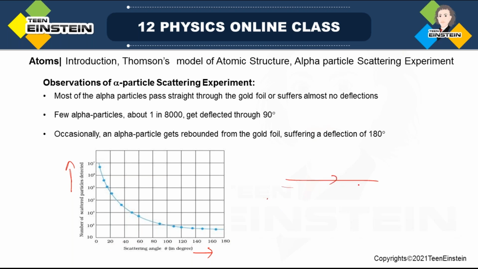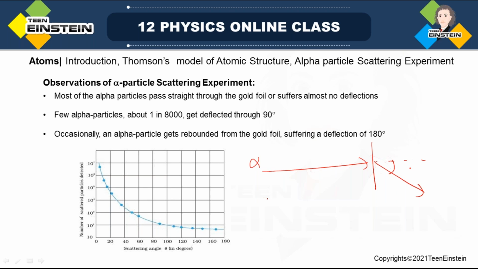That means we started from this way, right? This is the angle 0 degree, and 180 degree means this way in the opposite direction, right? So this is the angle of scattering. Angle of scattering means suppose this is the direction of the alpha particle initially. After scattering from the gold foil, at what angle it is deflected? That is called the angle of scattering.